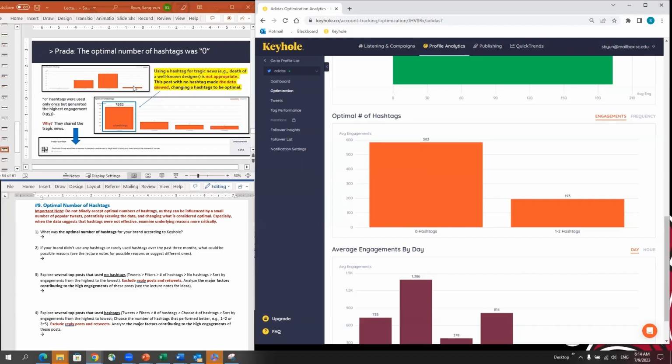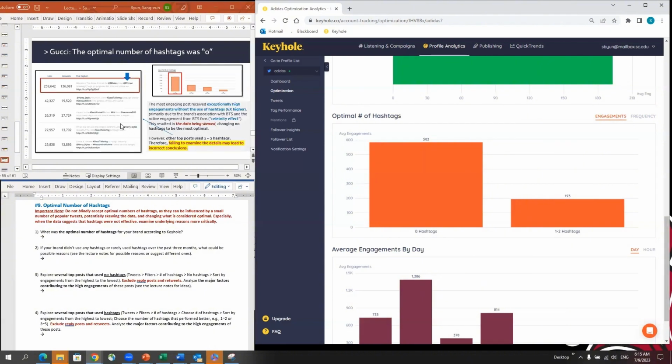In most of the cases, they used the hashtag, but in only one case, they didn't put the hashtag. But the result says no hashtag is optimal. If you look at the data more closely, breaking news didn't need a hashtag. But if you look at other data, hashtags performed well. This is the case from Gucci. Gucci actively uses hashtags. They mostly use celebrity-related hashtags. But the result says no hashtag outperformed posts with hashtags. Just looking at this simple data, you may think hashtags are not working and no hashtags are performing much better.